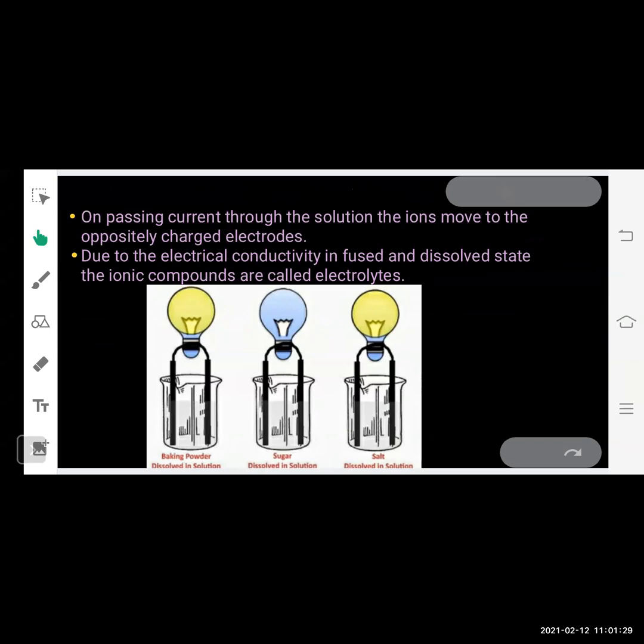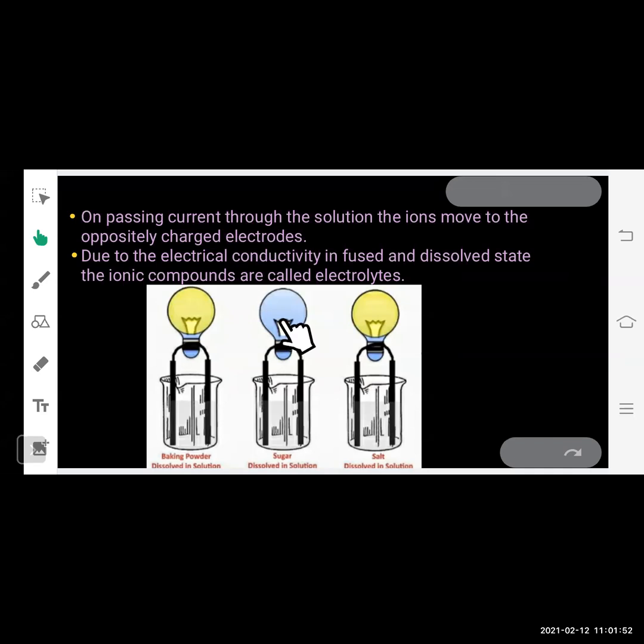Okay. So as you can see here, three pictures are shown. One beaker contains the solution of baking powder, the second contains a solution of sugar, and the third contains salt. We can see here in the salt solution the bulb is glowing, and in the baking powder solution the bulb is glowing. But in case of sugar, the bulb is not glowing.